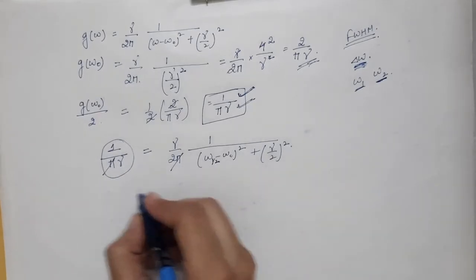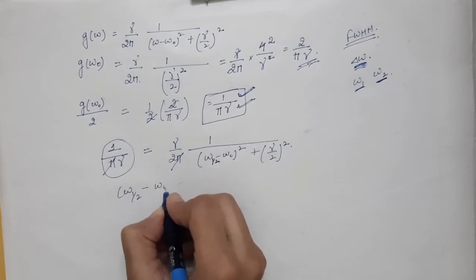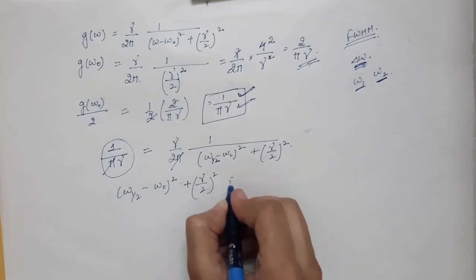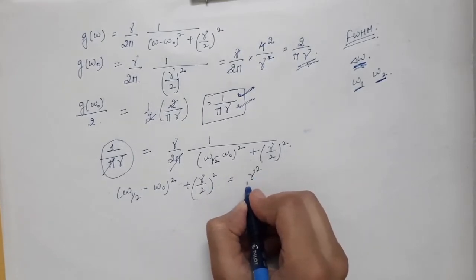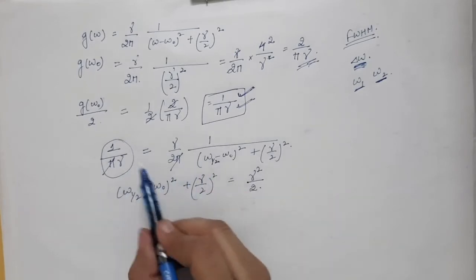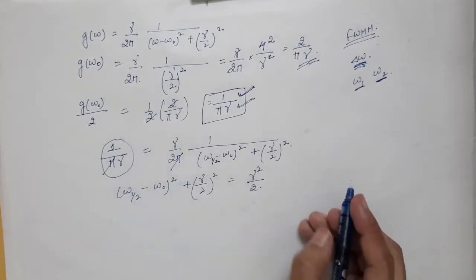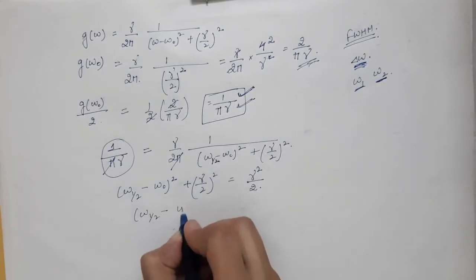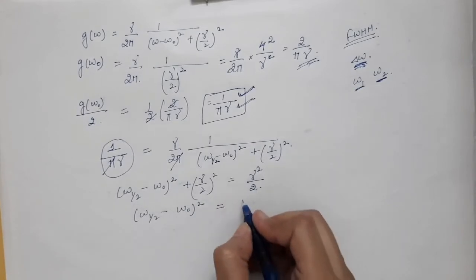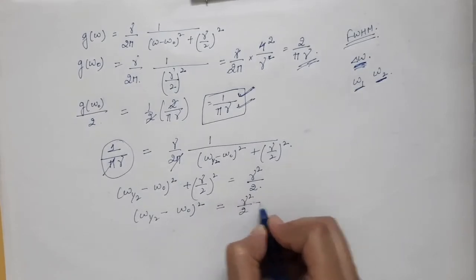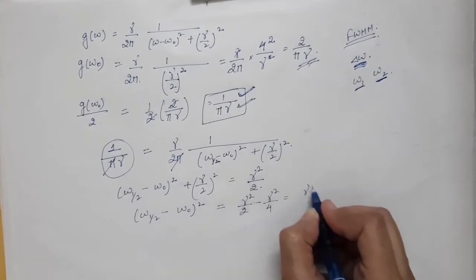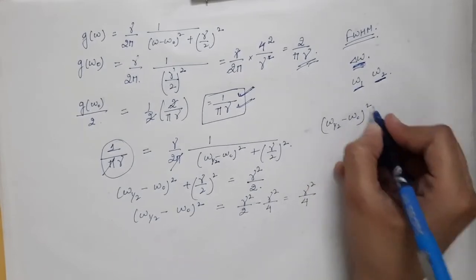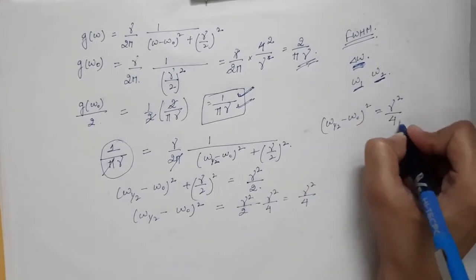So you will get omega half minus omega 0, and you will rearrange this equation. You will get omega half minus omega 0 whole square equal to gamma square divided by 2 minus gamma square divided by 4. So when you rearrange it, you get gamma square by 2 minus gamma square by 4, which is nothing but gamma square by 4. So omega half minus omega 0 whole square has come out to be equal to gamma square divided by 4.